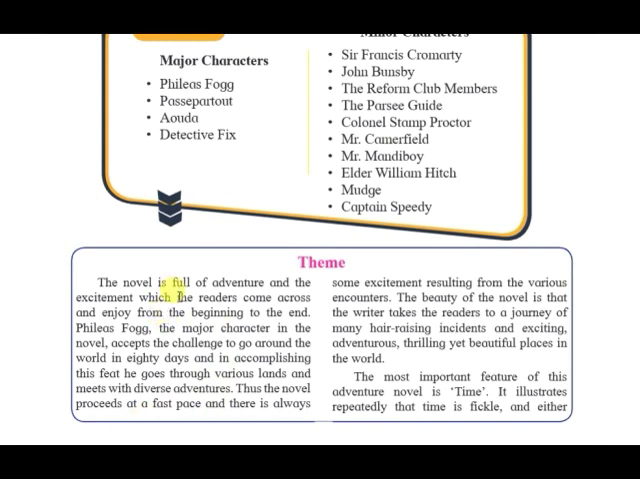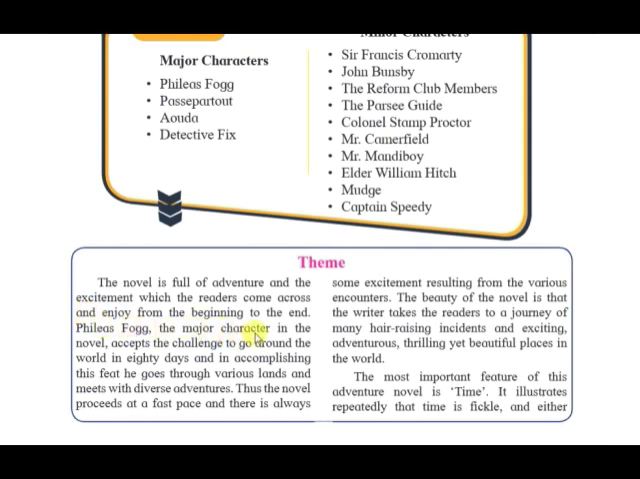The novel is full of adventures and excitement which the readers come across. So, the novel is full of adventures. This is what we come to know. From the beginning, we come across and enjoy it from the beginning to the end. So there are different types of adventures from the starting till the ending.